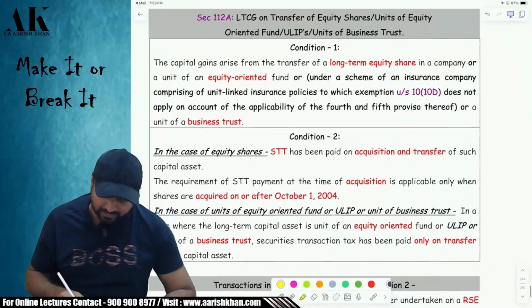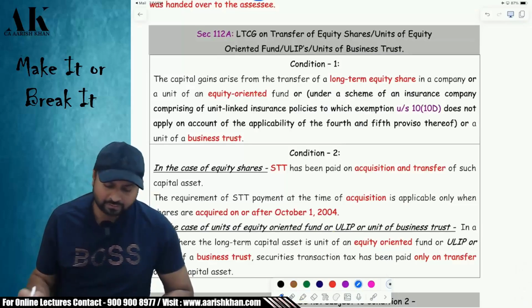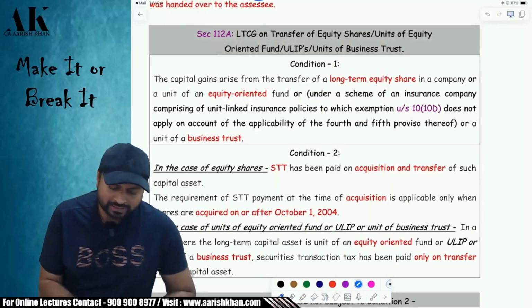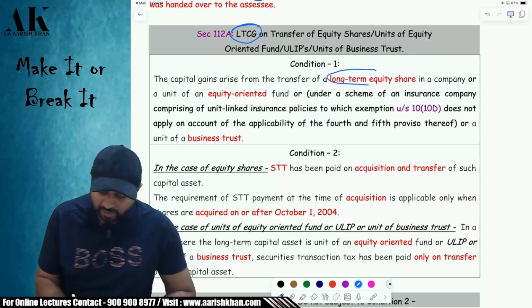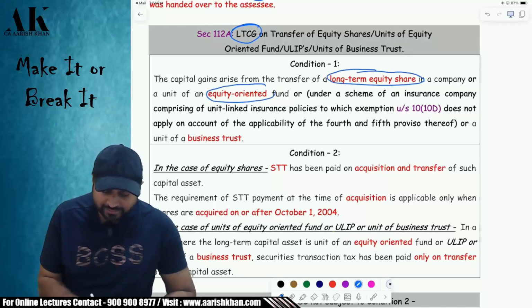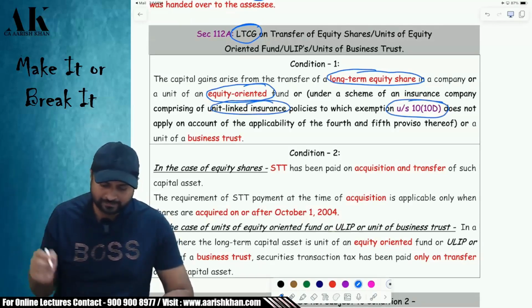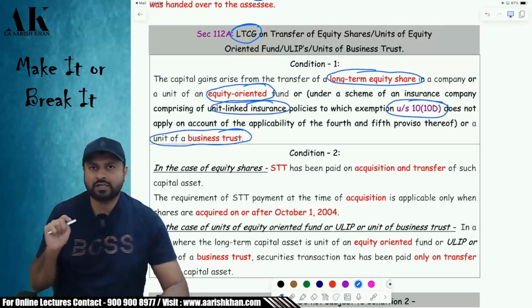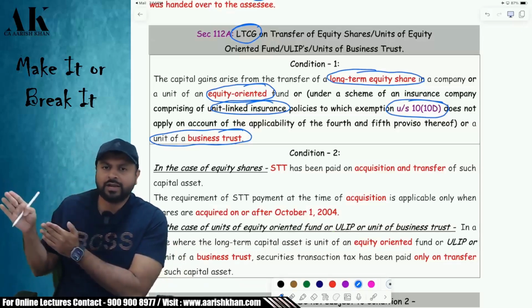Now let's come to something very, very, very important. And what is that important provision? That is 112A. We will talk about 112A first, and then we'll talk about 111A also. 112A talks about long-term capital gains in respect of certain assets. Which are those assets? There are 4 assets over here. First is long-term equity shares. Second is long-term equity oriented mutual fund. Third is units of ULIP, which are covered under 10(10D), which I have already revised with you earlier. And the fourth one is units of business trust. So there are 4 kinds of assets covered over here: equity shares, equity oriented fund, units of ULIP and units of business trust.